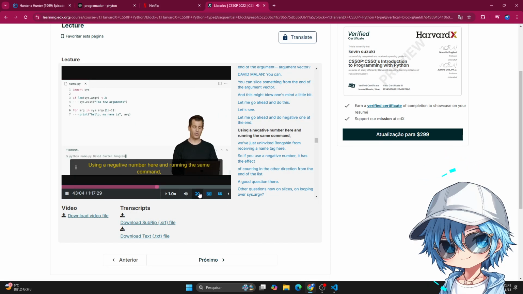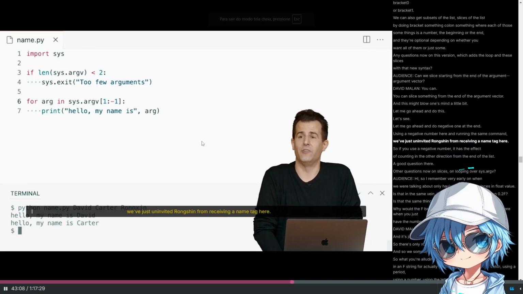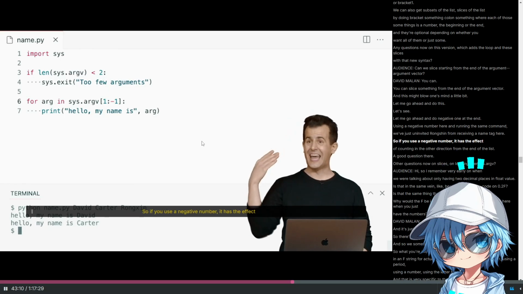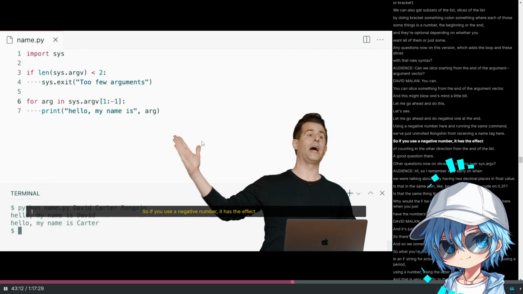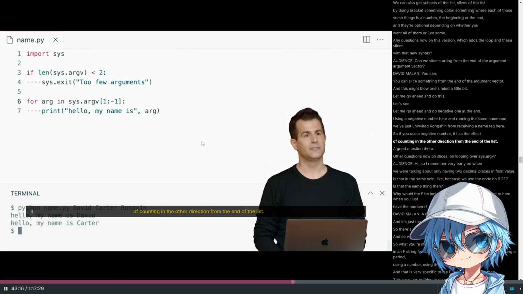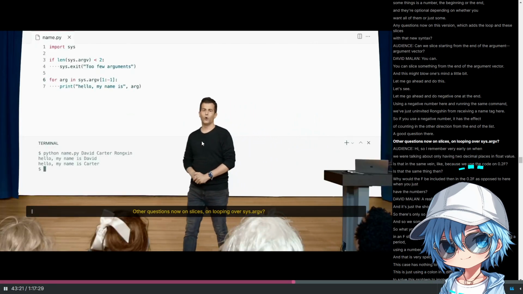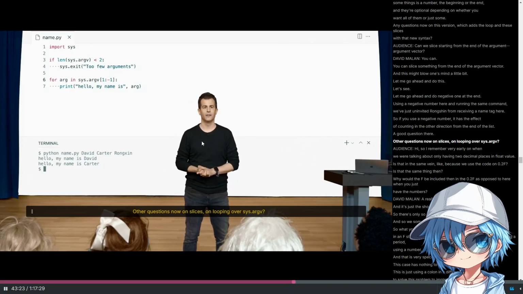Using a negative number here and running the same command, we've just uninvited Rongshin from receiving a name tag here. So if you use a negative number, it has the effect of counting in the other direction from the end of the list. A good question there. Other questions now on slices, on looping over sys.argv.